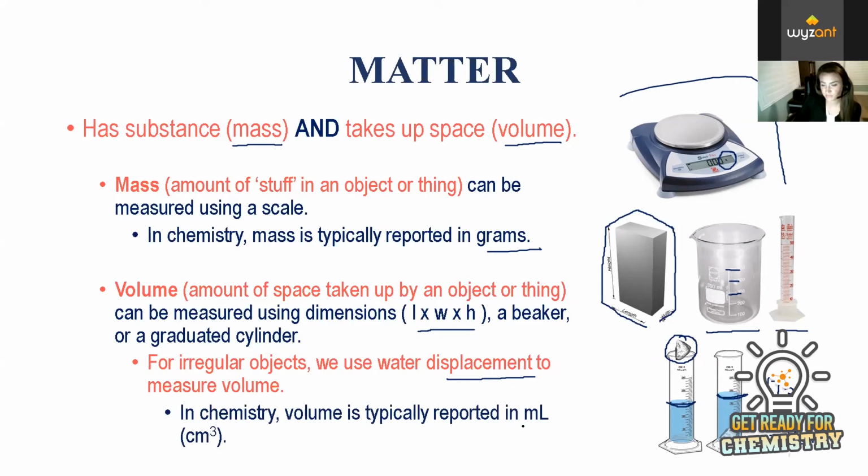Like I said before, volume is typically measured or reported in milliliters, or if we're doing it the length times width times height method, then we report this in centimeters cubed, because we're taking centimeters times centimeters times centimeters. So volume and mass both constitute matter. If something does not have both volume and mass, then we can't consider it matter. Most things that we can look at and hold in our hands are considered matter.